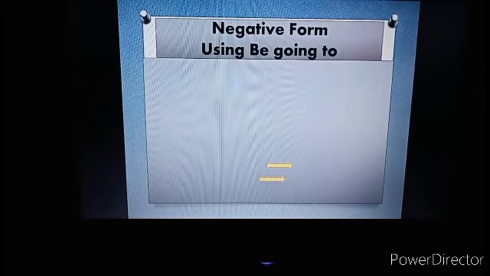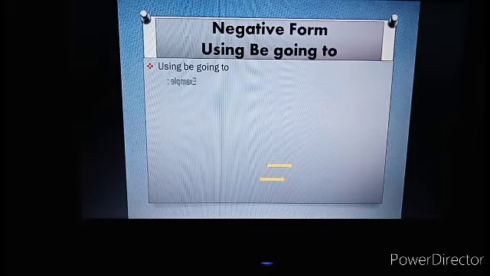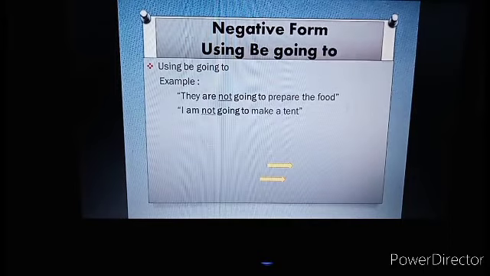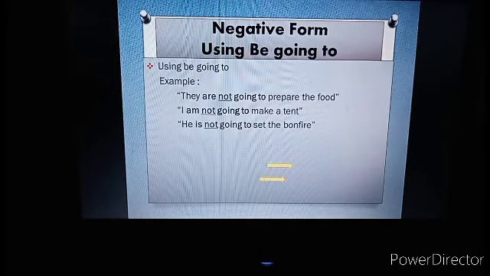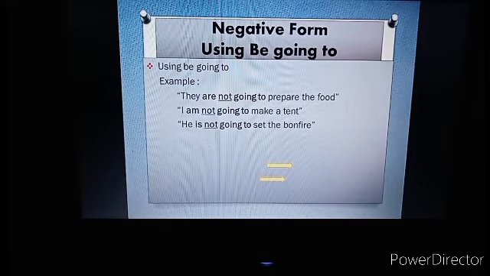And then negative form using be going to. For example, they are not going to prepare the food. I'm not going to make a tent. He is not going to set the bonfire. Because negative, of course, we use not after to be. Are not. Am not. Is not.